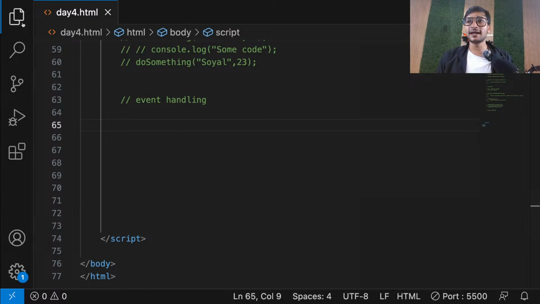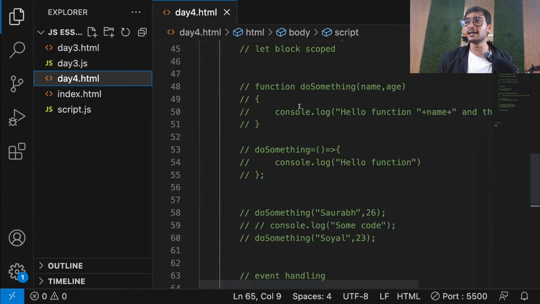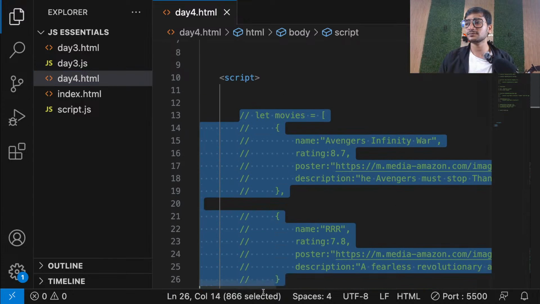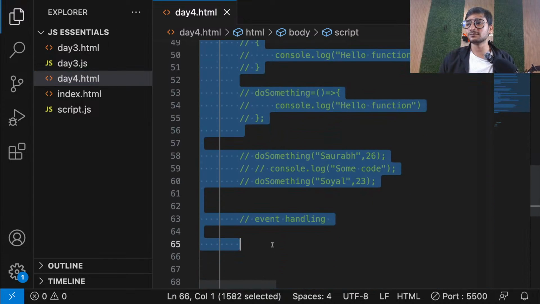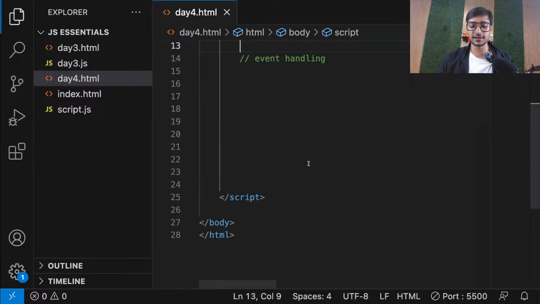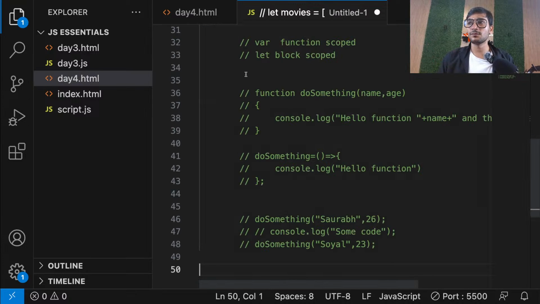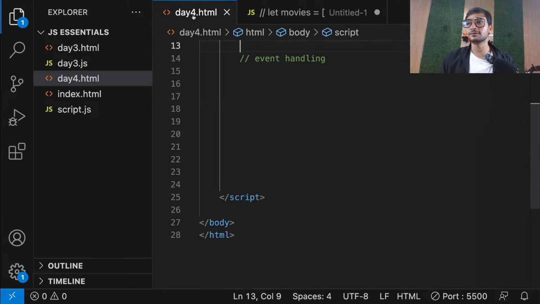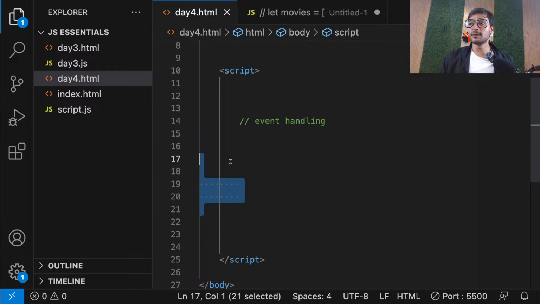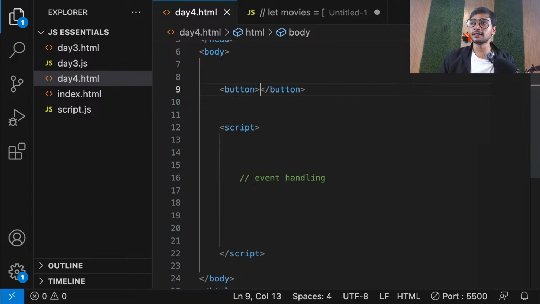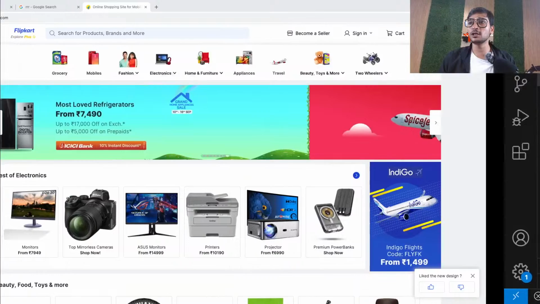So let's say, guys, just to give a basic idea, let's say in the HTML page, I create a simple button. Okay. Let me now remove all this and keep it somewhere else because I don't want this whole stuff to be here. So I'll just create a new file and put it here for some time so that the code is not lost. Now, guys, in my HTML area, I want to create a button like this. Okay. And let's just click on it. Something like this. So now you'll see you have a button here.